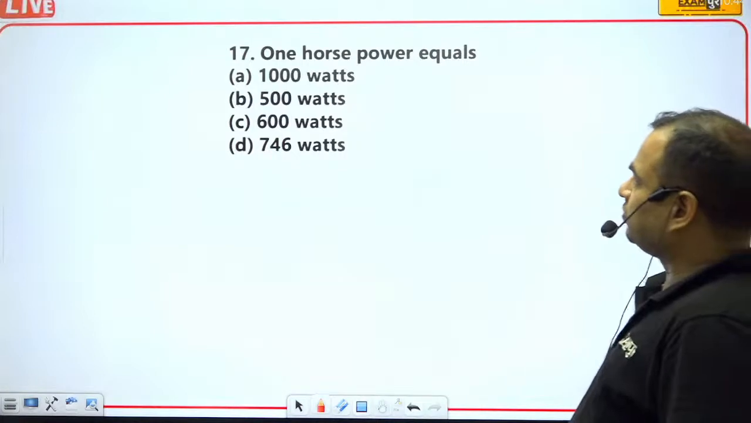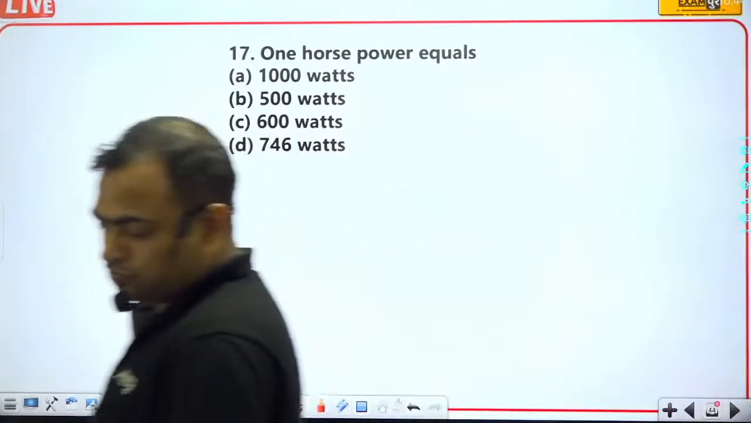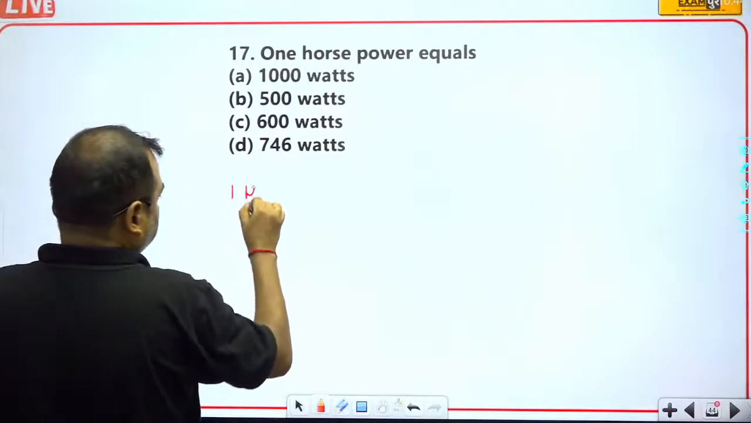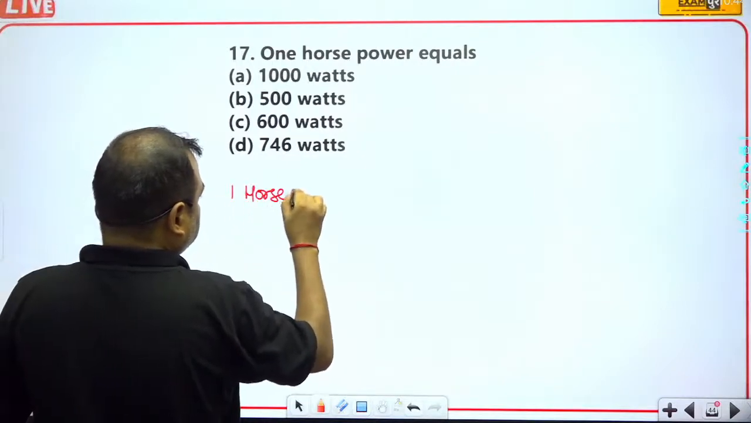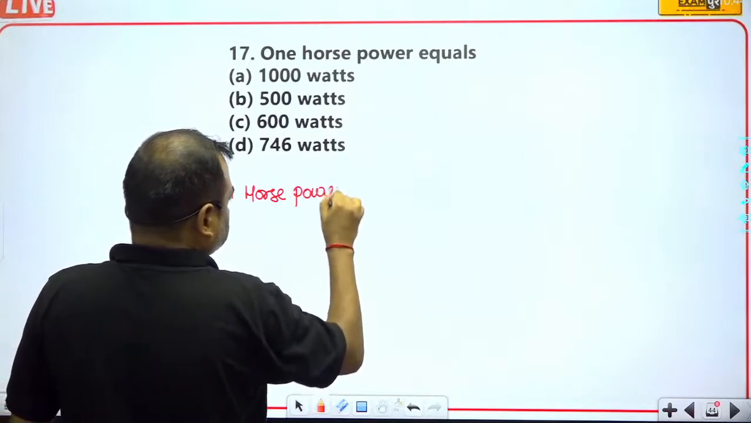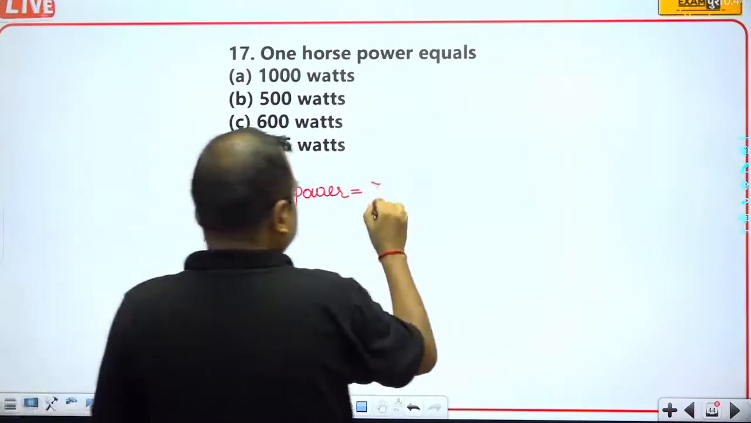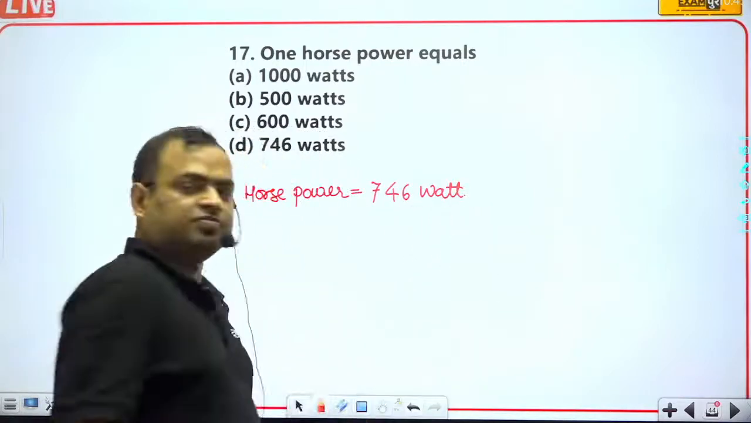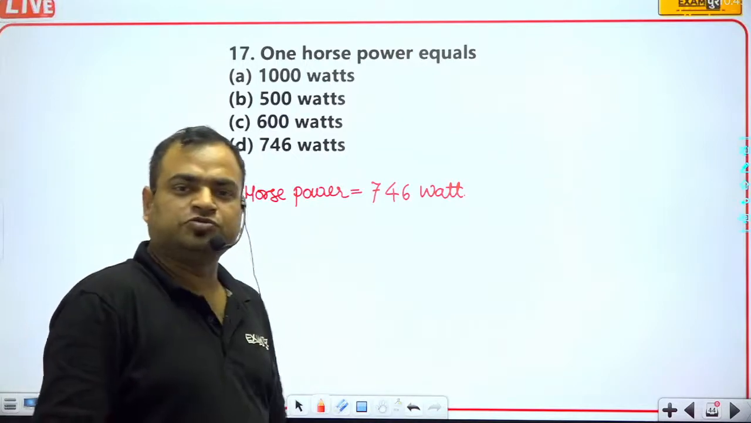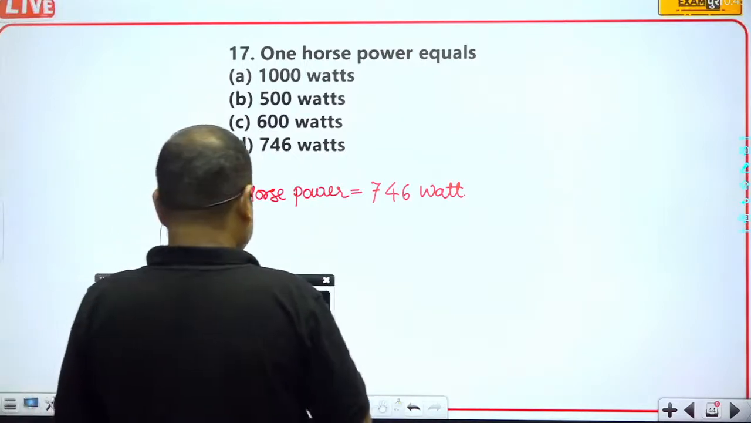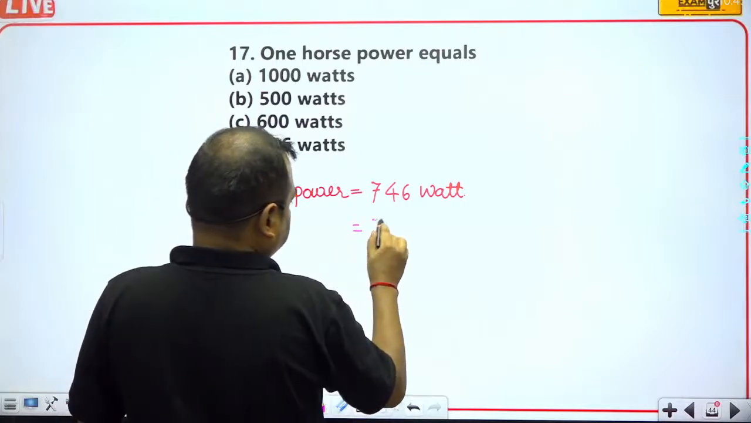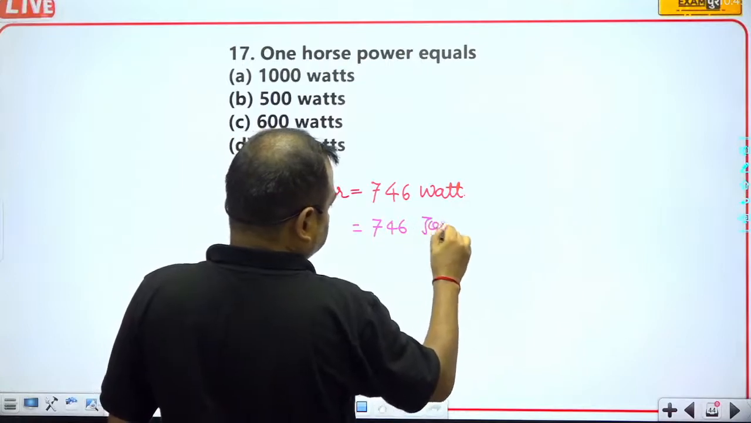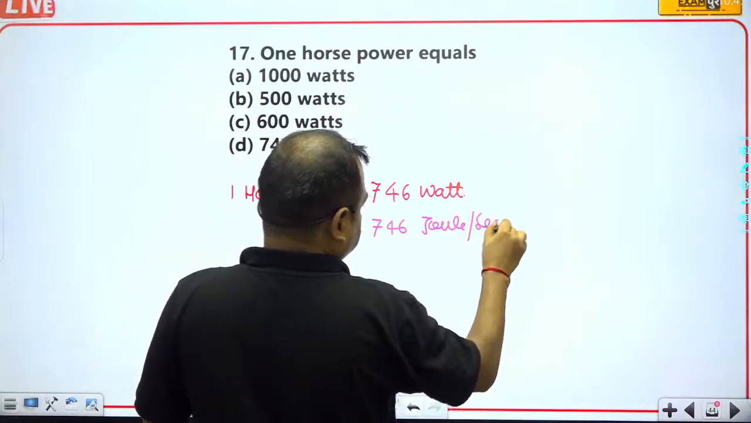Suppose 1 horsepower, yes, this is the new question. When we talk about 1 horsepower, actually 1 horsepower is equal to 746 watts. And if someone asks how many joules per second, then obviously 746 joules per second. So this will be correct.